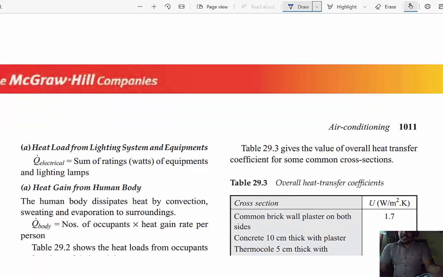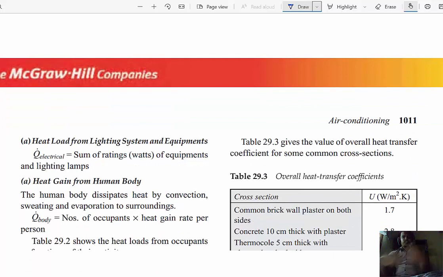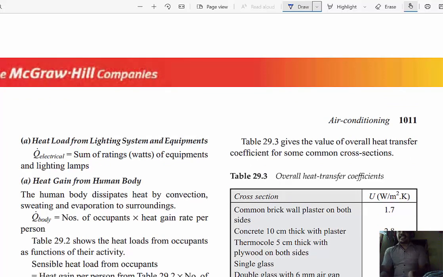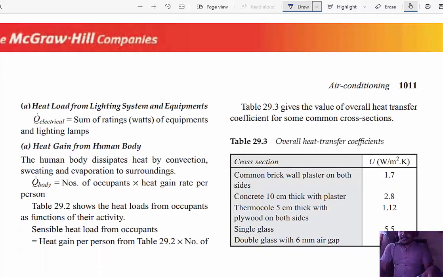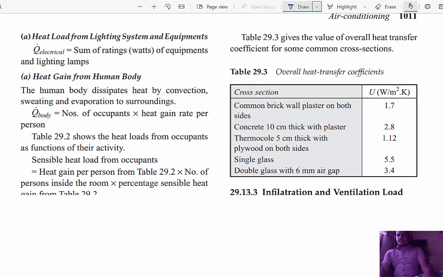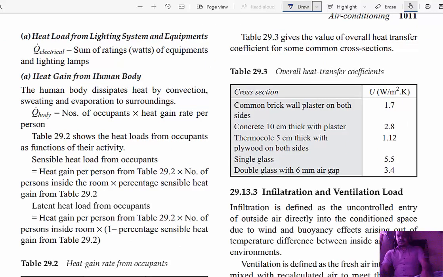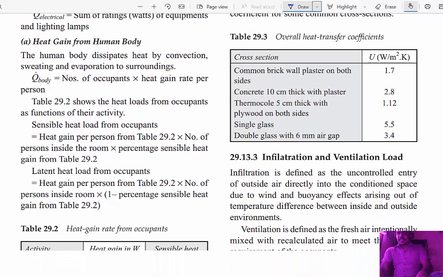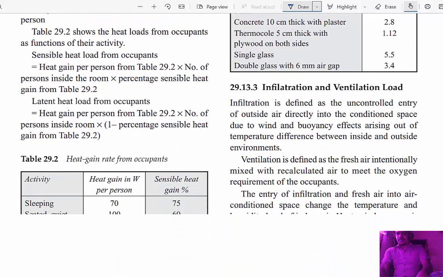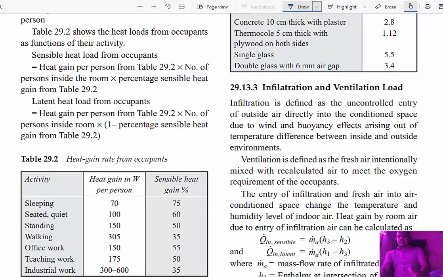Then Q body is equal to the number of occupants times the heat gain rate per person, that is, how much heat is dissipated per person. Here they give a certain range of heat gain for a particular person. Sleeping, heat gain is 70 watts per person.